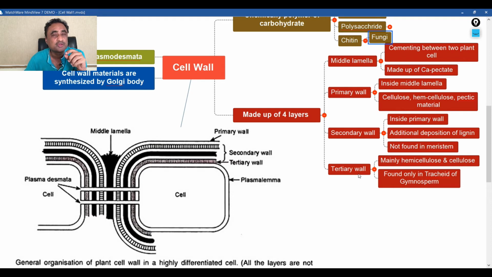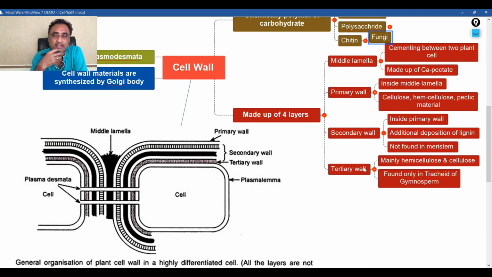In case of the tertiary wall, again pectic material is there, but mind it, it is not always the case that the tertiary wall is present. It may be present, it may not be present. Importantly, the tertiary wall is always found in the tracheids of gymnosperms. That is the chemical composition of the entire cell wall.